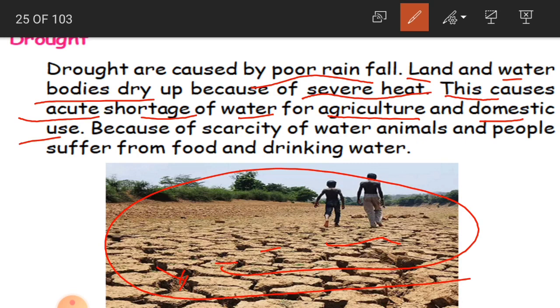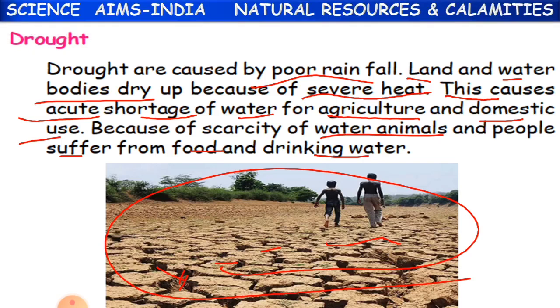Domestic use is everyday use where we use water for our homely needs like drinking, cooking, bathing and all that. Even plants get dried up. They'll die because of no water. Animals also sometimes die because of no water. Because of scarcity of water, animals and people suffer from lack of food and drinking water. So not only us, even animals and plants are going to suffer. If not die, at least they'll suffer a lot because of this condition, which we call drought.